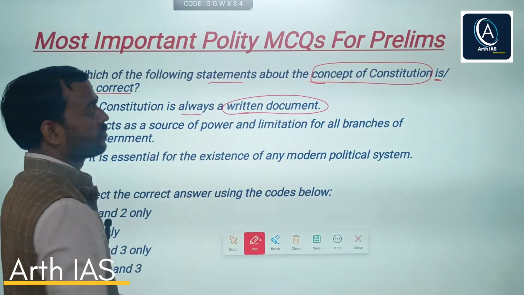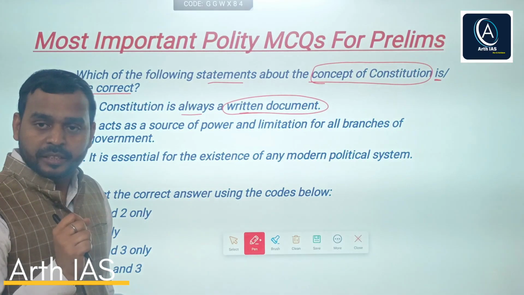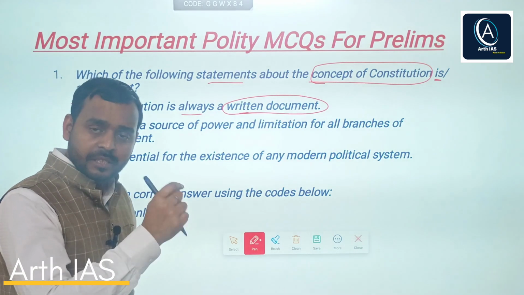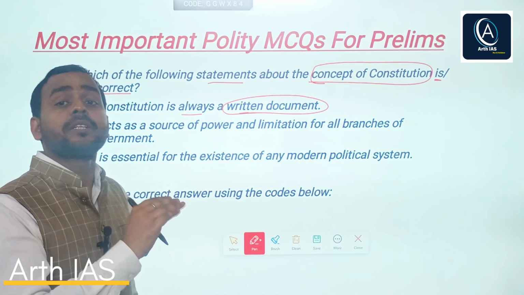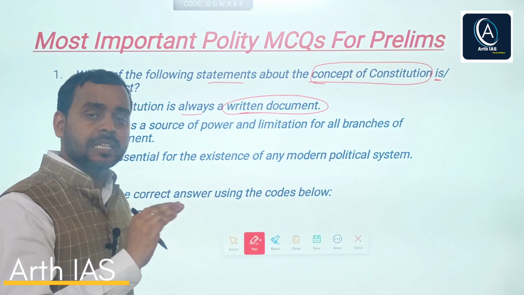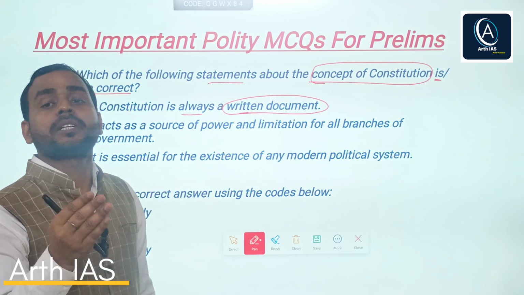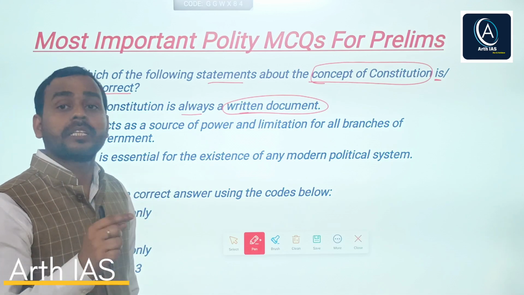No. You must know that Britain does not have a written constitution. In my lecture on the difference between constitutionalism and constitution, I explained why some countries have written and some have unwritten constitutions.